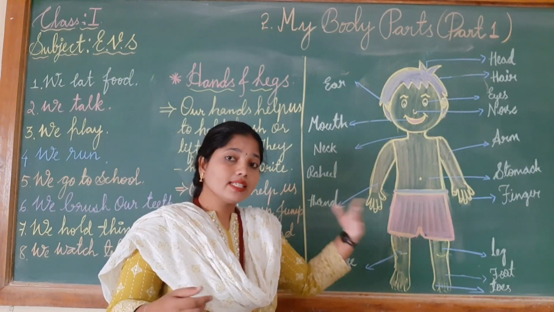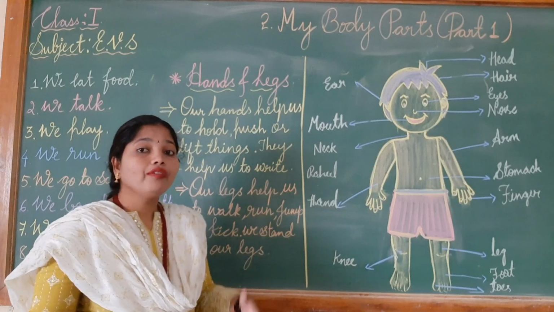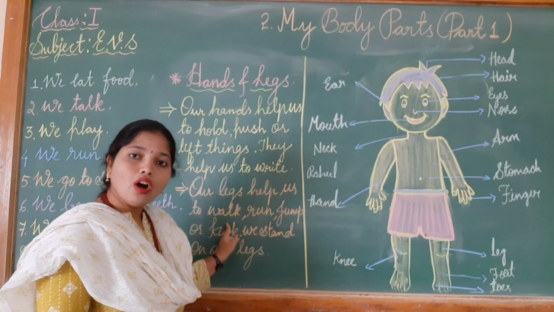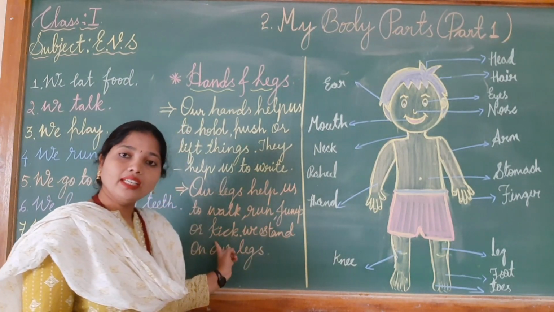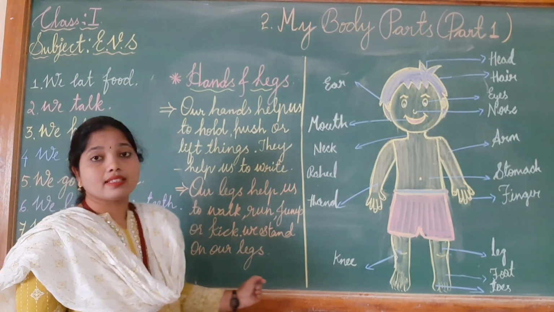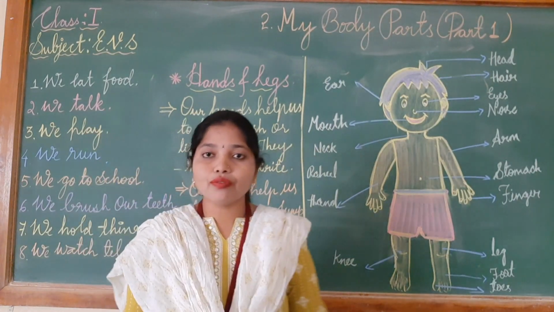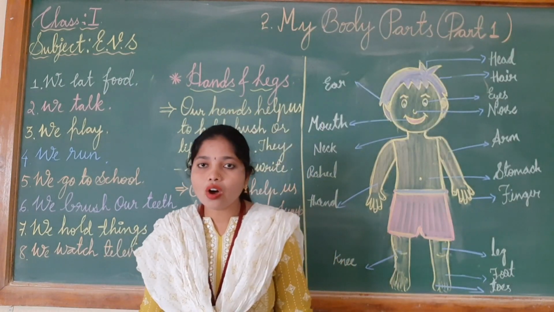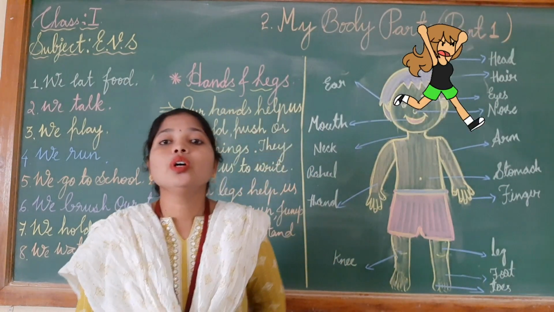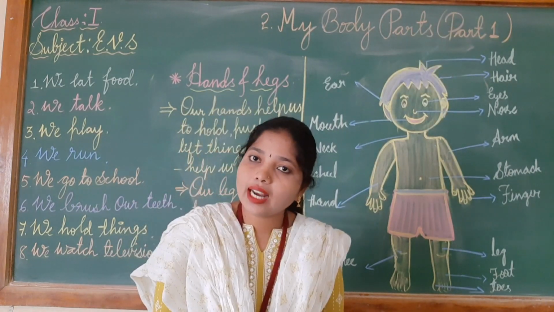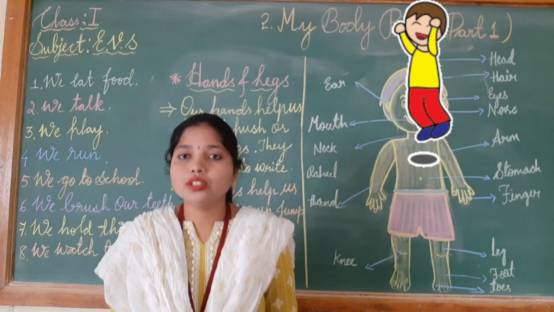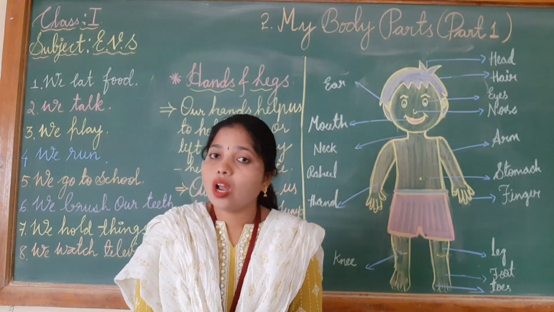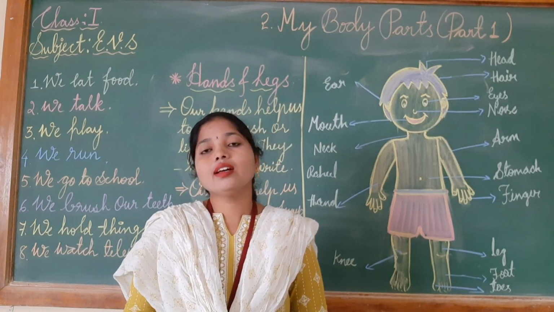Now next, let us see about the legs. What can we do with the help of legs? Our legs help us to walk, run, jump or kick. We stand on our legs. Yes, children, our legs help us to walk. I am walking now. Our legs also help us to run, children. For running also our legs will help, and to jump like this. To jump also legs will be there, and we all are standing on our legs.